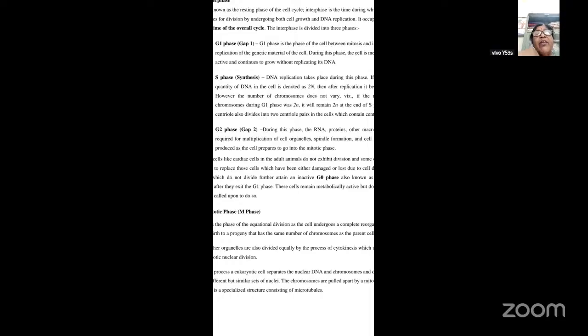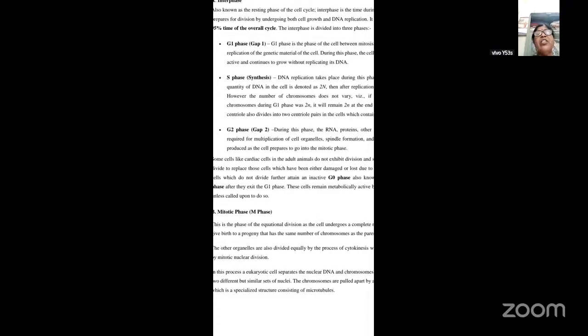Here, during this particular phase, the replication of the DNA will take place. If the initial quantity of DNA is denoted as 2n, then after replication it will become 4n, no doubt. But the number of chromosomes will not vary. It will remain as it is.